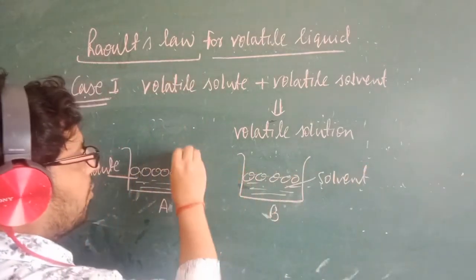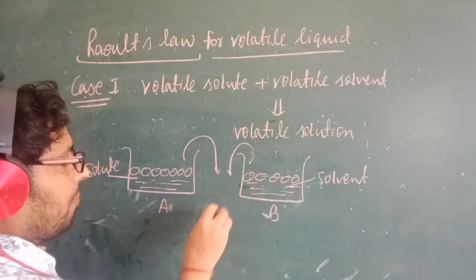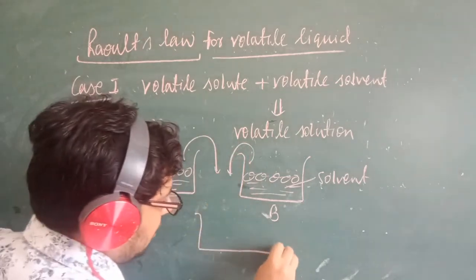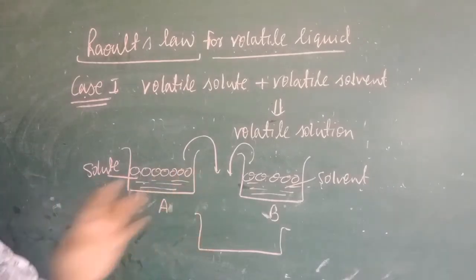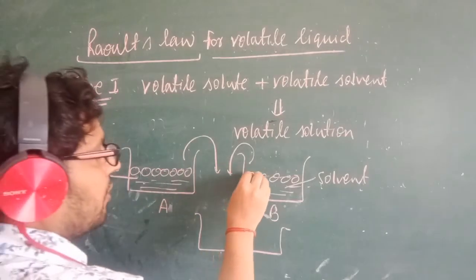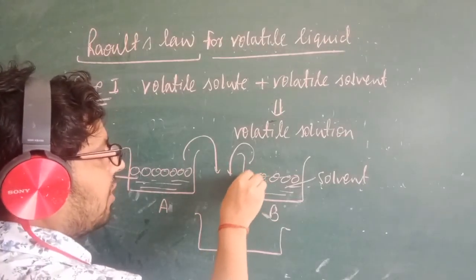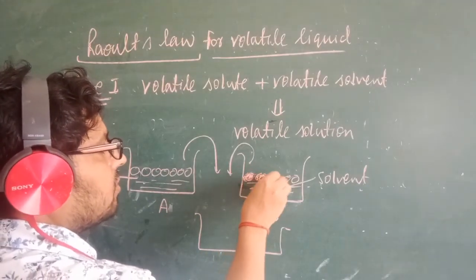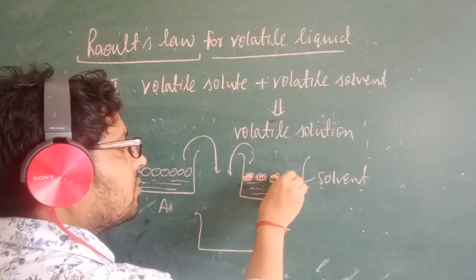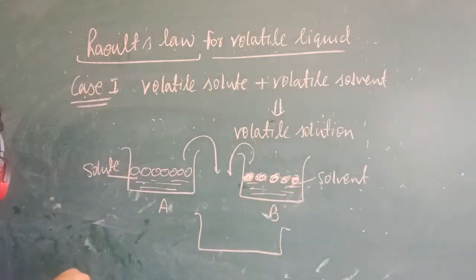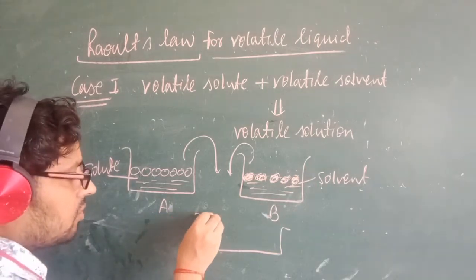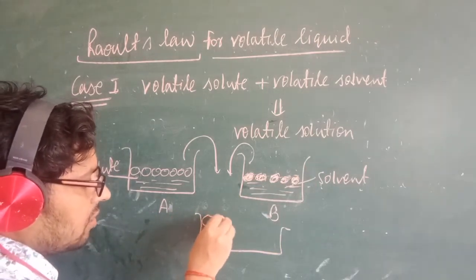Whenever both of them mix, they give us a solution. So this is A and this is B. I will show you the differentiation: this is a dark one, this is a dark one. So if I make the solution, then what will happen? This is the A. This is the B.